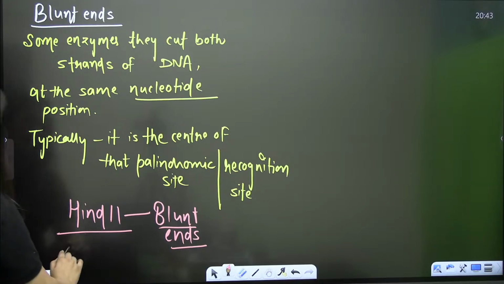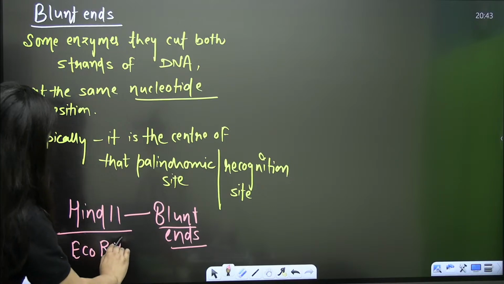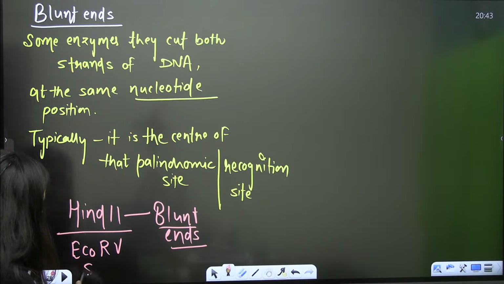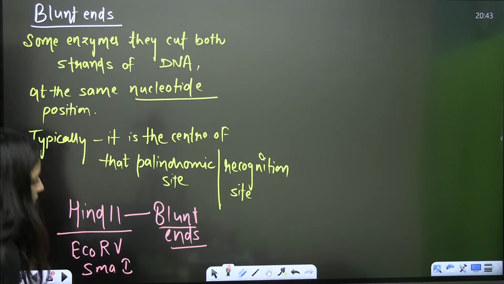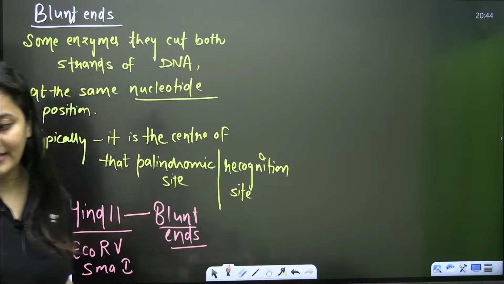So Hind2 is the example, EcoR5 is the example, and SmaI is the example. These are the enzymes which are going to give us the blunt ends. Clear, bache?